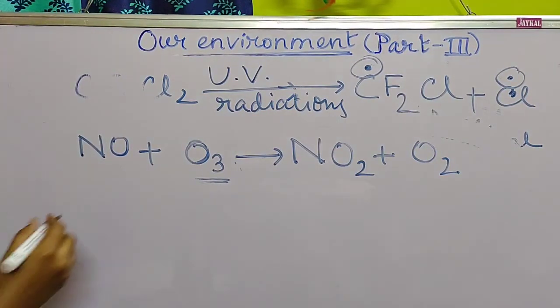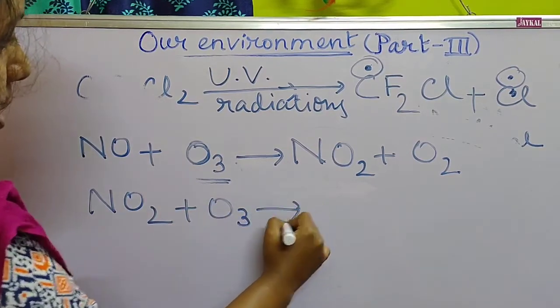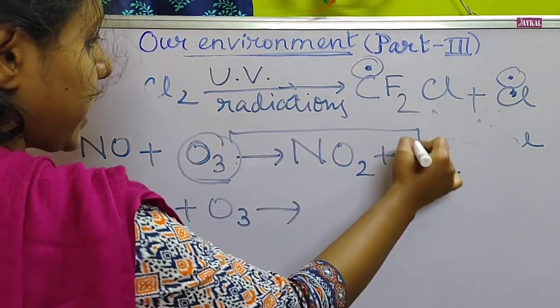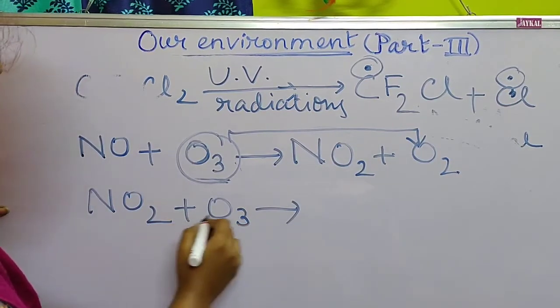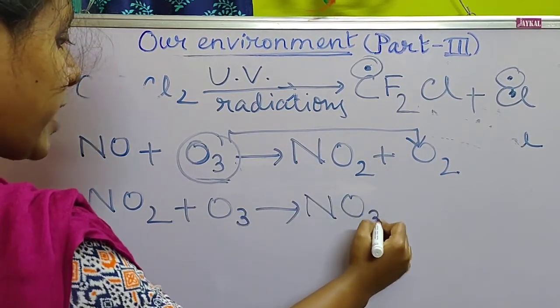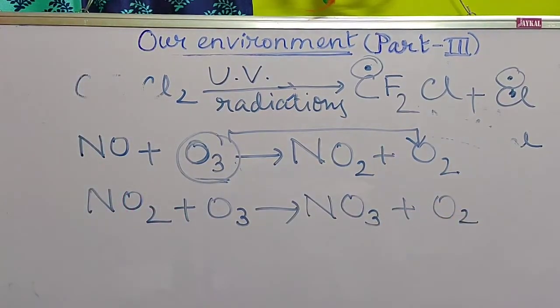Next, NO2 plus O3, so this ozone has again been broken into oxygen, and nitrogen trioxide and oxygen will be released. So oxides of nitrogen can also break it down. Many other industrial pollutants, like methyl chloride and methyl bromide, can also break the ozone gas.